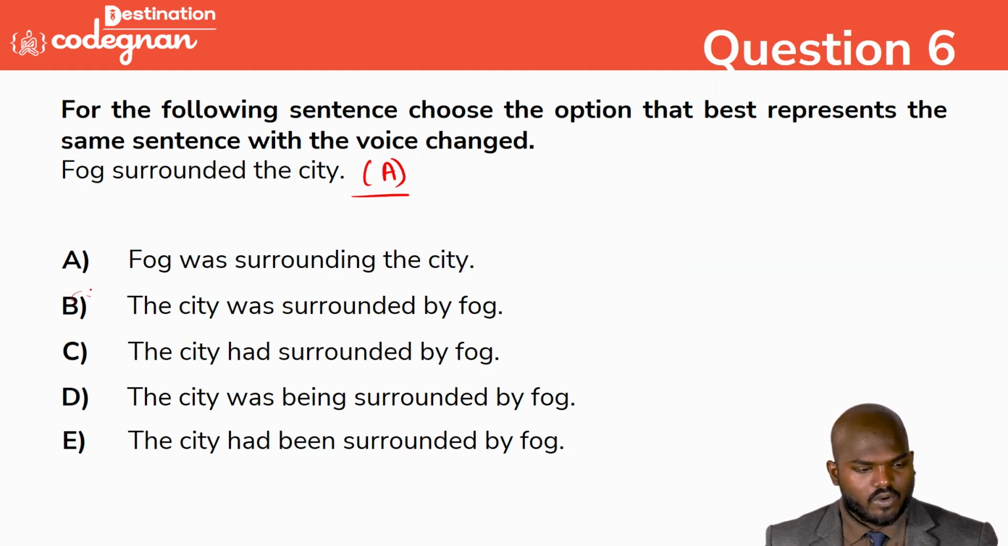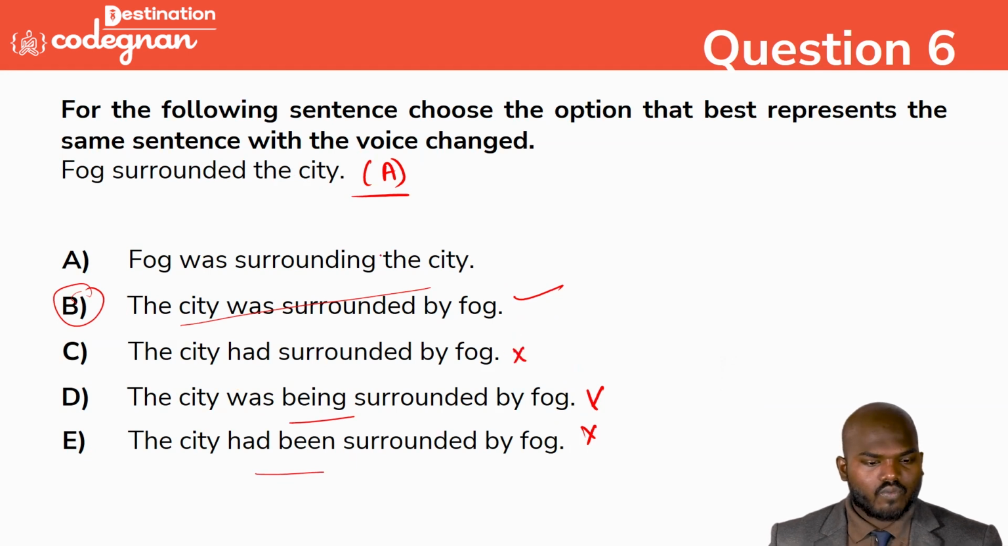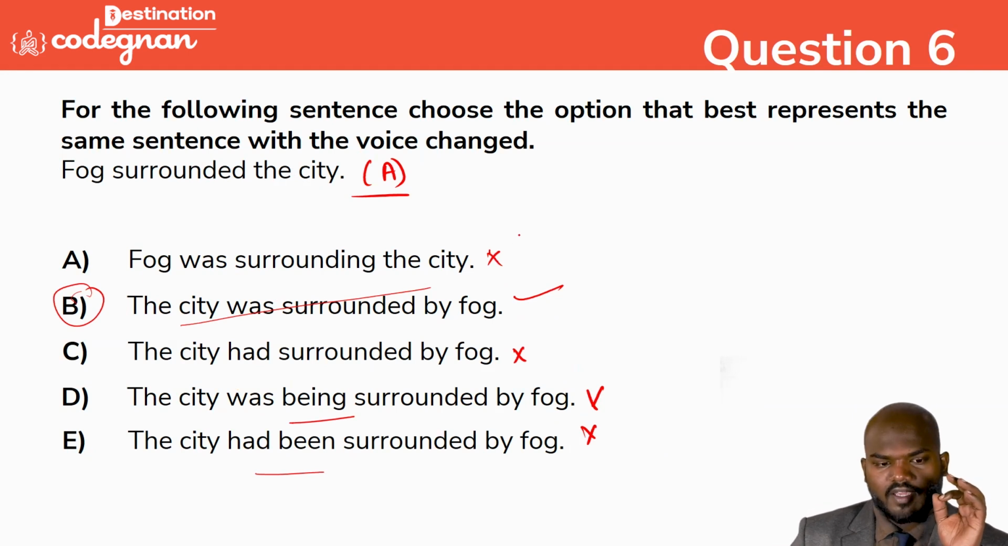The city was surrounded by the fog. Very simple. "Being" will not come. We don't have continuous here. "Had been", no way. "Had surrounded", no sir. "Fog was surrounding" is direct speech again, so it is also wrong. Option B is the correct answer. We can mark it here in the place.